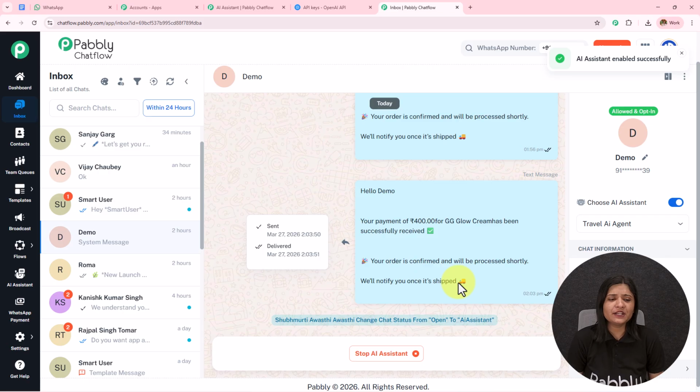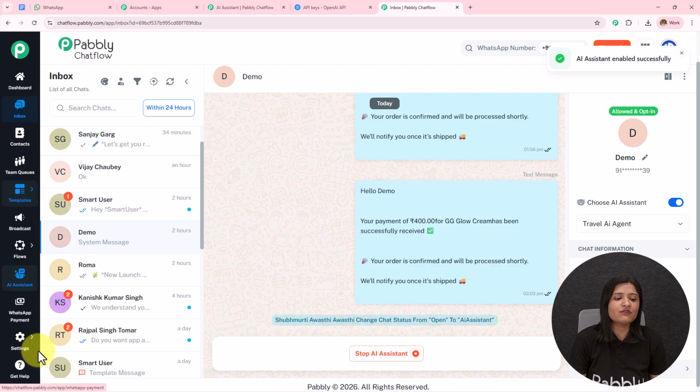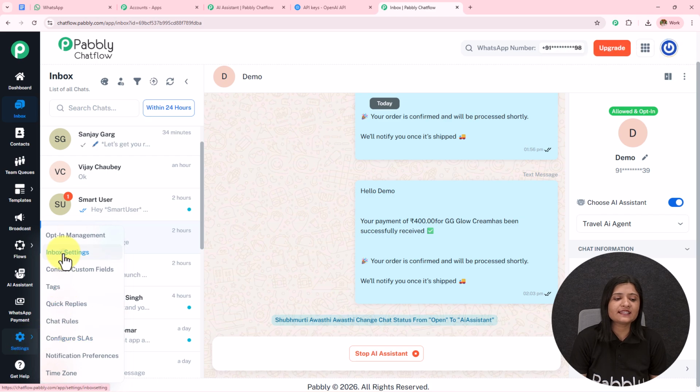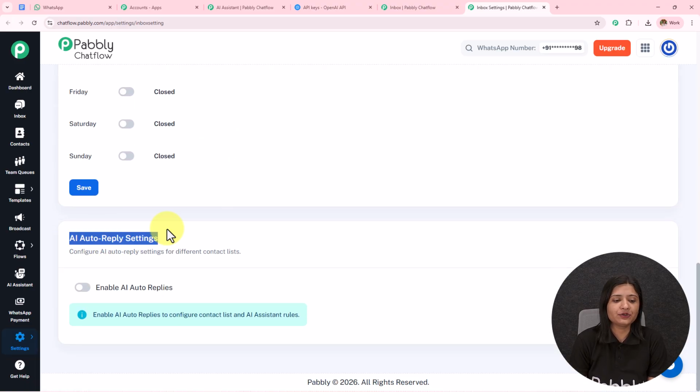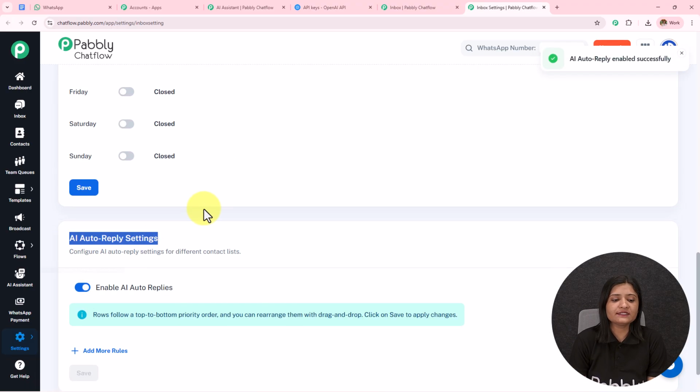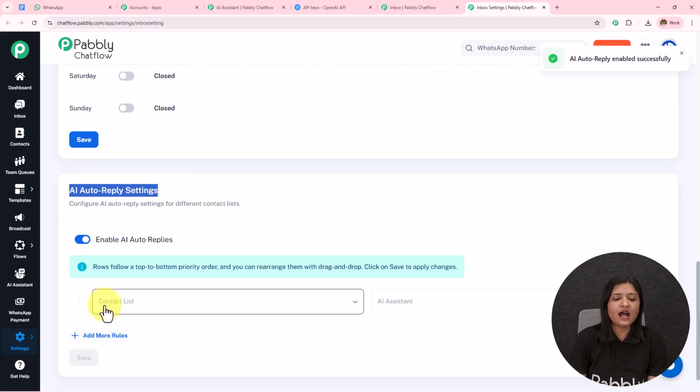But doing this manually and to a particular chat is very time consuming. So what we can do is assign the AI assistant to a particular group and to all the contacts. For that, on the left hand side where we have all these options, I'm going to open the settings and open inbox settings in a new tab. Here I'm landed towards the inbox settings. If I scroll down, I have this option of AI auto reply settings. If I toggle on this enable AI auto replies button, I can add the rules.